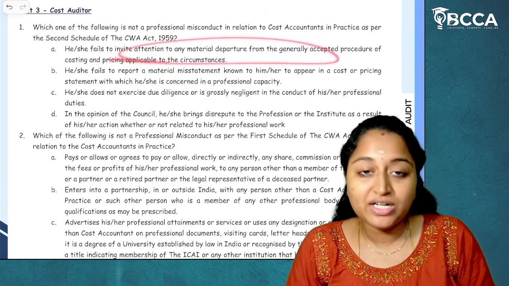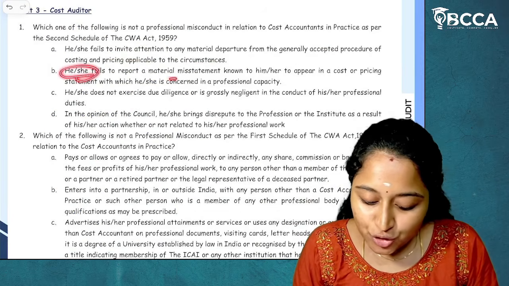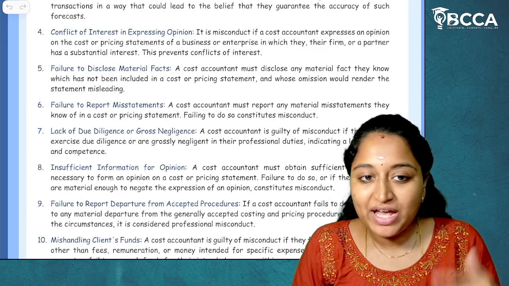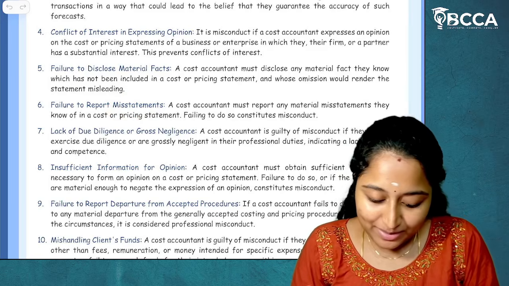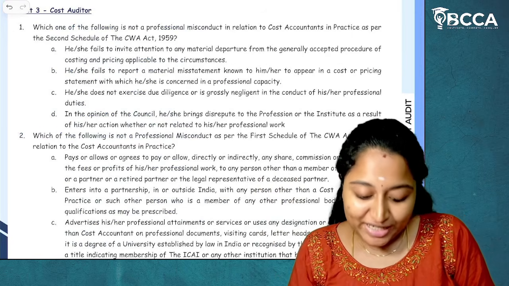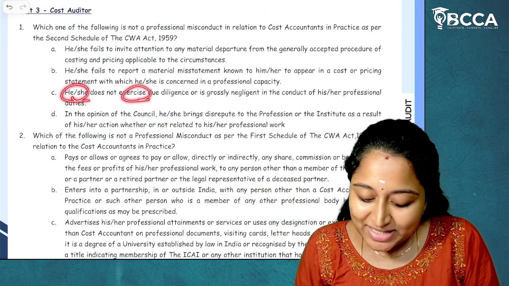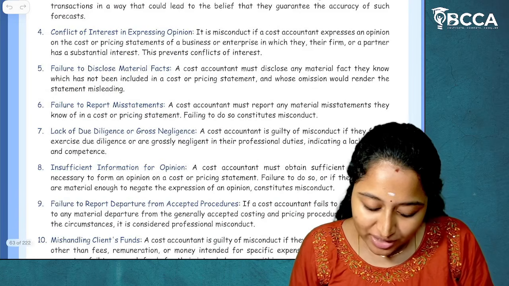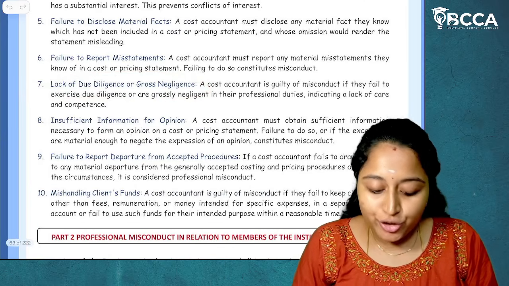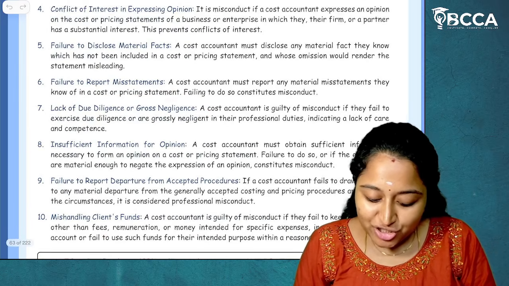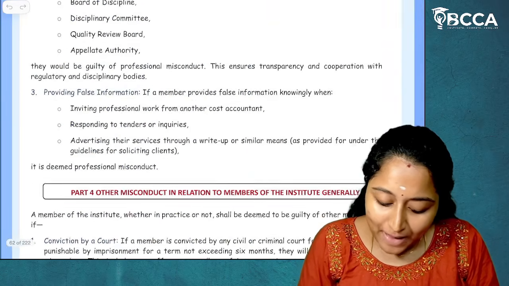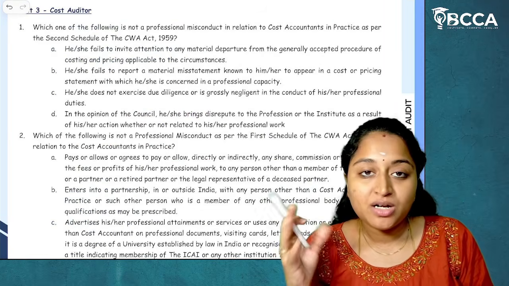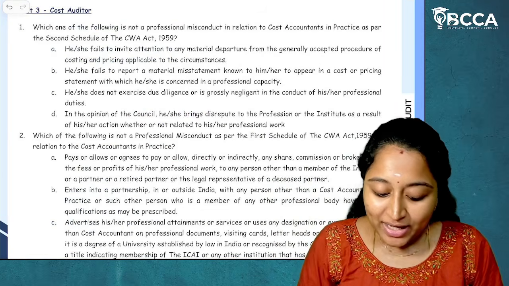The first point is given under second schedule. He or she fails to report a material misstatement. As I've told you, material misstatement. If they have failure to report any misstatement, then it is also given under second schedule. He or she does not exercise due diligence or is grossly negligent. This is also given under second schedule. Lack of due diligence or grossly negligent. All the points are given from part 1 of second schedule, if you clearly get through it. Okay. Next, what is given?